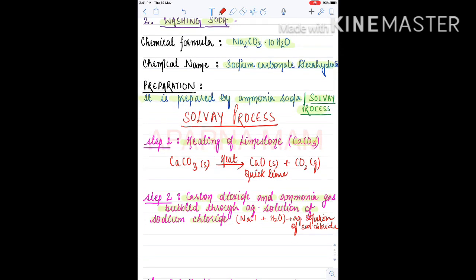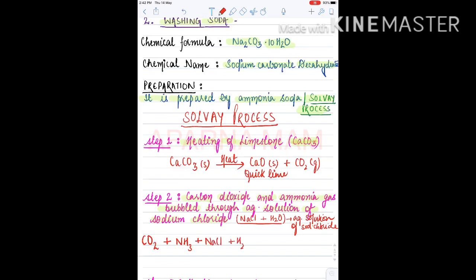So what is the reaction here? I am writing: carbon dioxide and ammonia gas passed through an aqueous solution of sodium chloride. Carbon dioxide is CO2. The formula of ammonia is NH3. It is passed through an aqueous solution of sodium chloride, which is NaCl plus H2O.